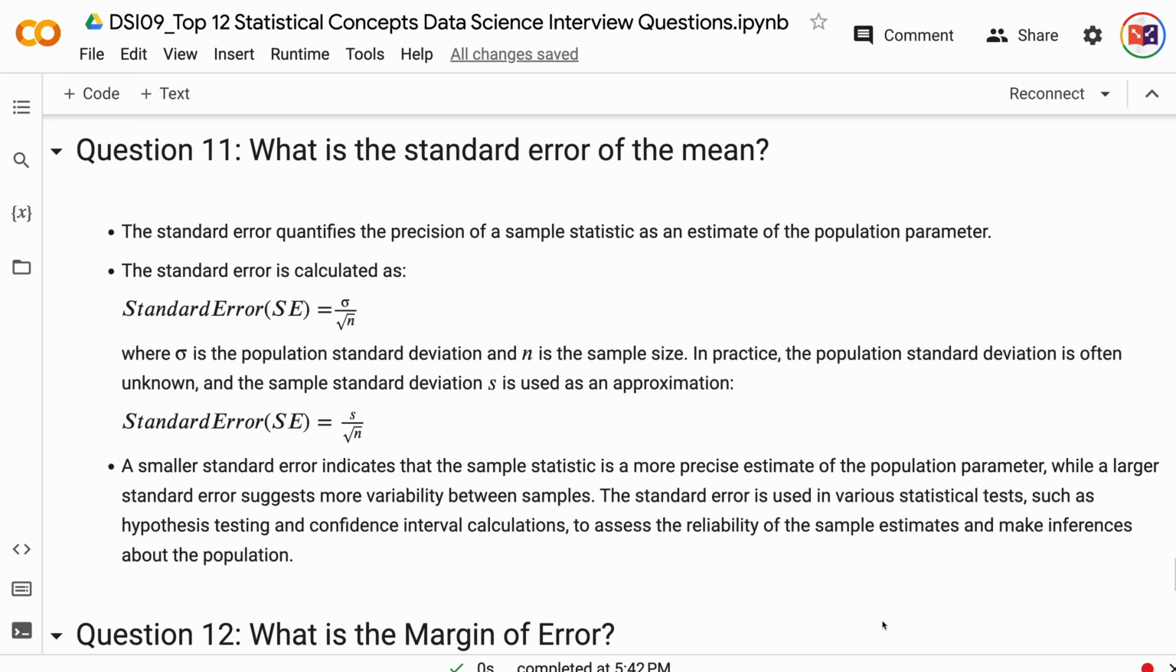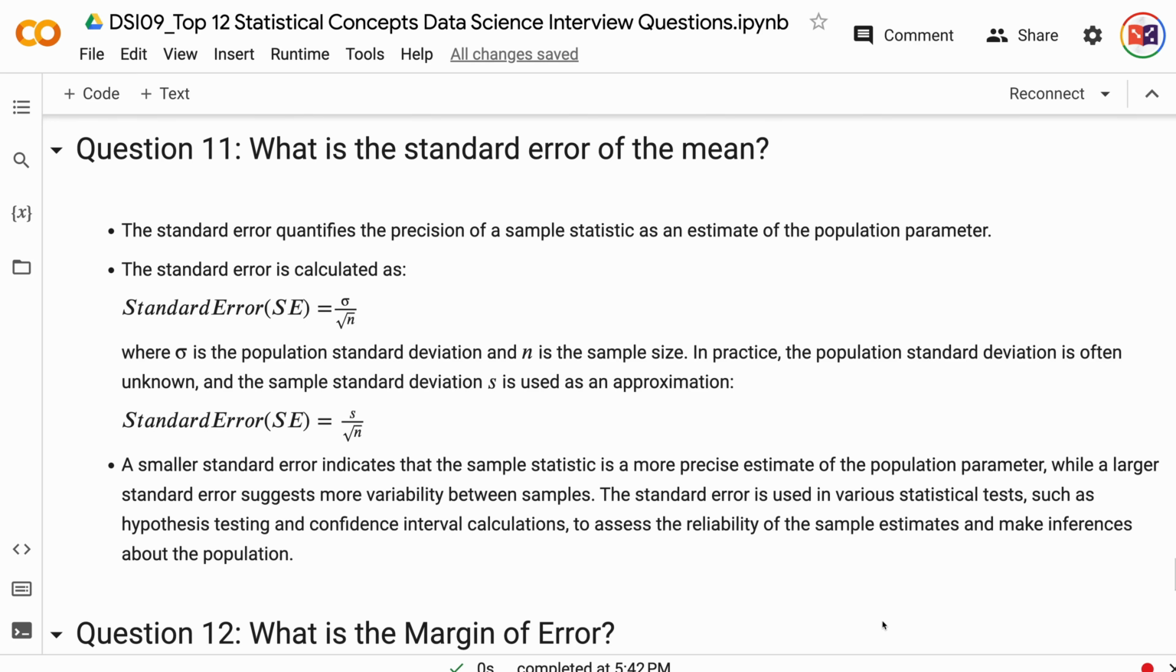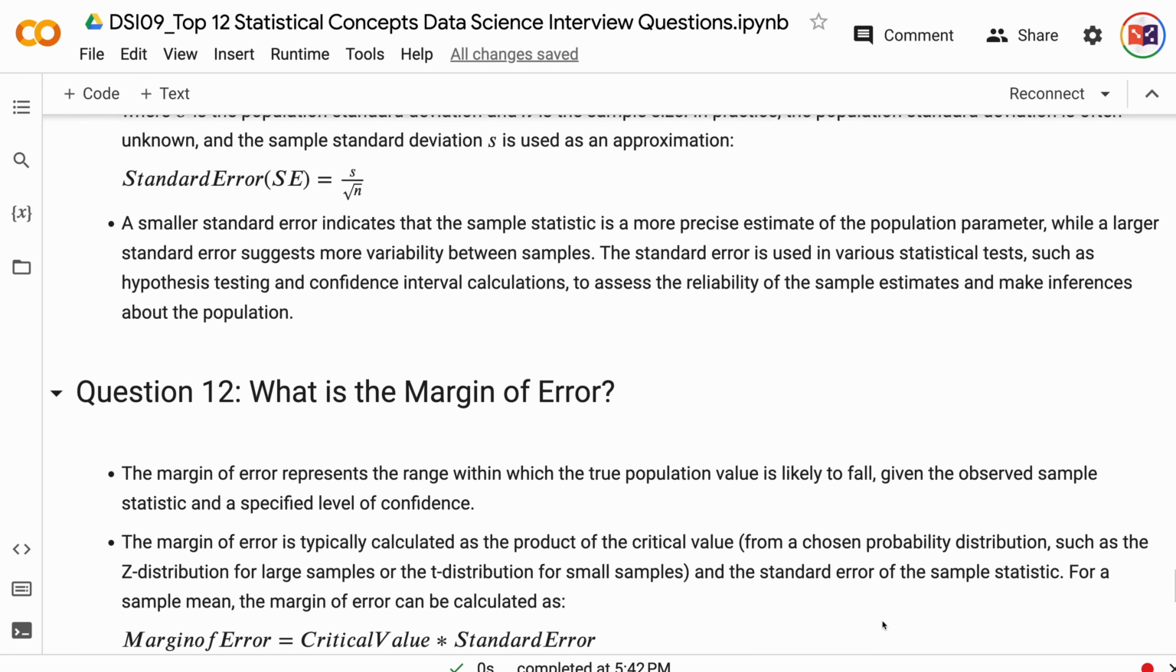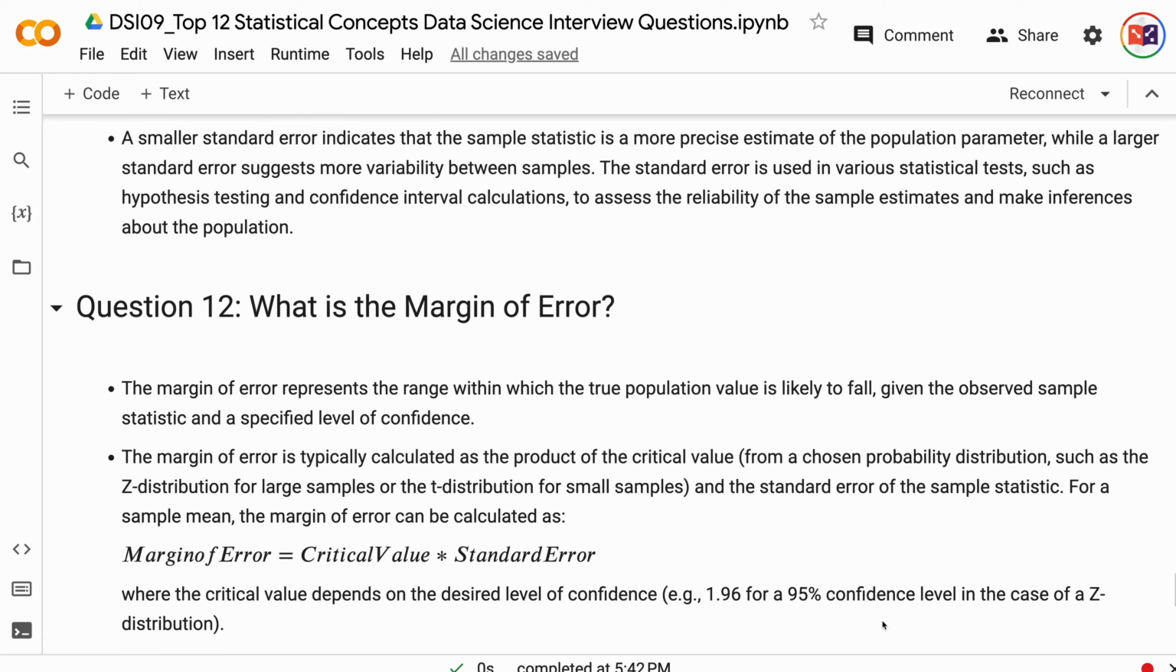A smaller standard error indicates that the sample statistic is a more precise estimate of the population parameter, while a larger standard error suggests more variability between samples. The standard error is used in various statistical tests, such as hypothesis testing and confidence interval calculations, to assess the reliability of the sample estimates and make inferences about the population.